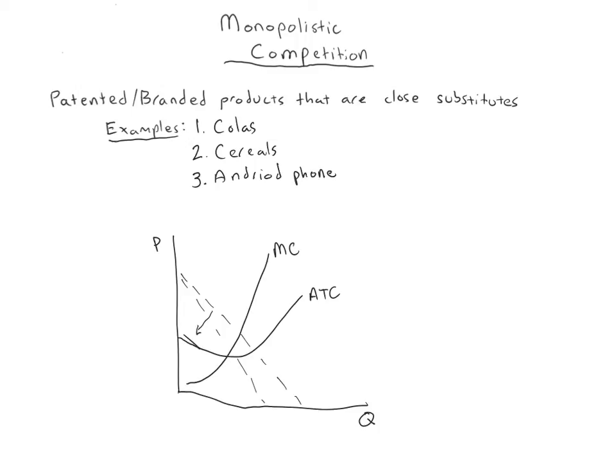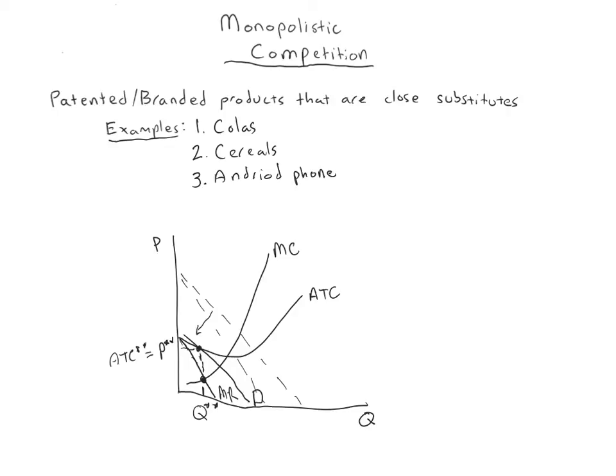So let me draw in a demand here. This is my new demand, and I'll draw in the associated marginal revenue, MR, here. So we're producing this quantity, Q star star I could call it, and then we go up and see the price is here, and at that price, P star star, it turns out that it's matching ATC star star that we get from just going up to the ATC curve at Q. So I start here, go up vertically, get to ATC star star, and since ATC star star equals P star star, this firm's making zero profit.